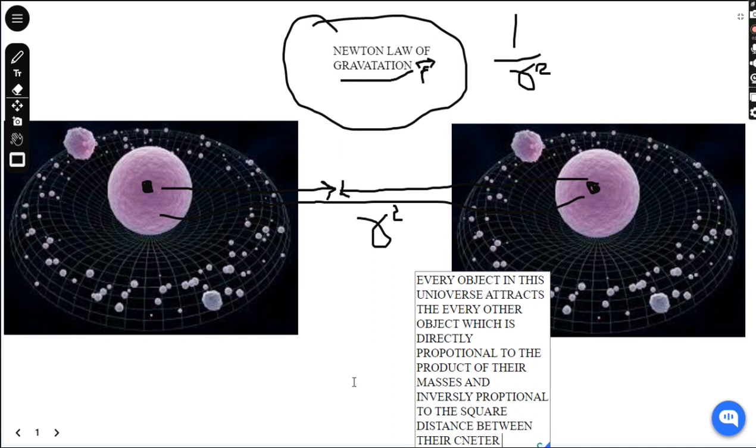So this is basically the statement of this law,